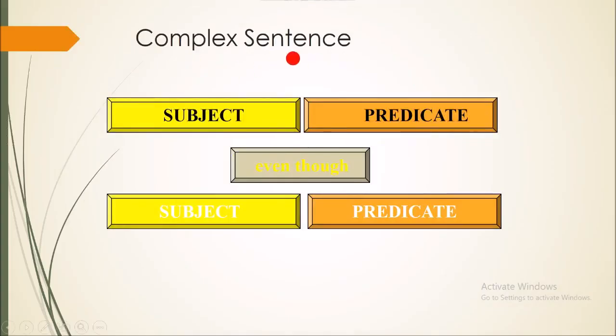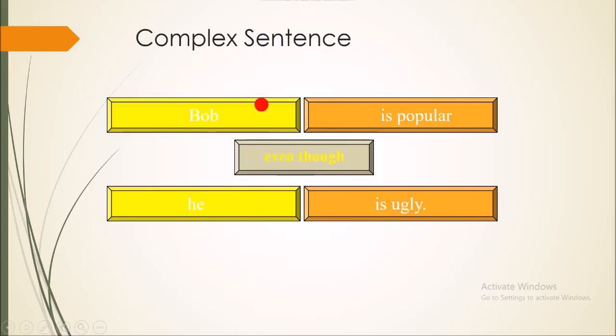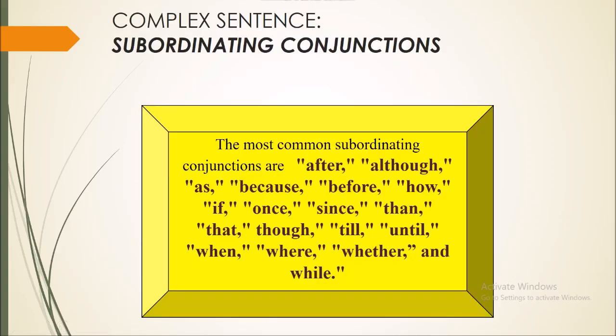So the complex sentence should contain two clauses, one independent, with a subject and predicate, and one dependent, with a subject and predicate. For example, "Bob is popular," which is independent, "even though he is ugly," dependent. Here are the most common subordinating conjunctions that we have to be careful with when we use them in complex sentences.